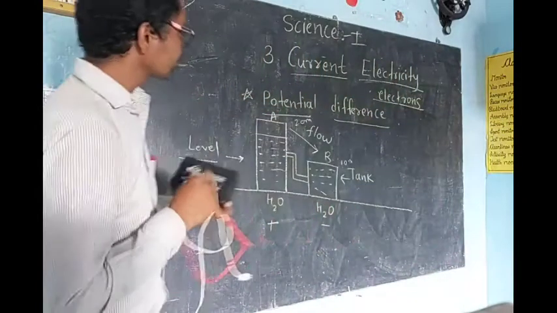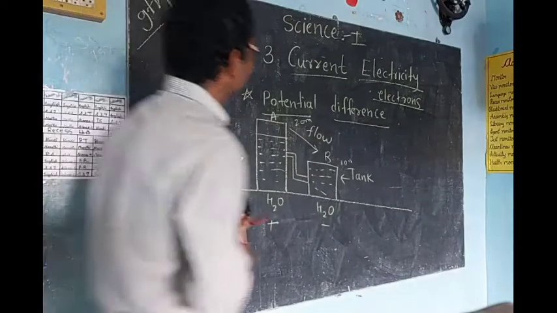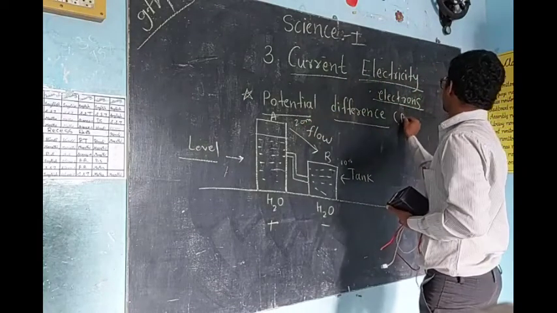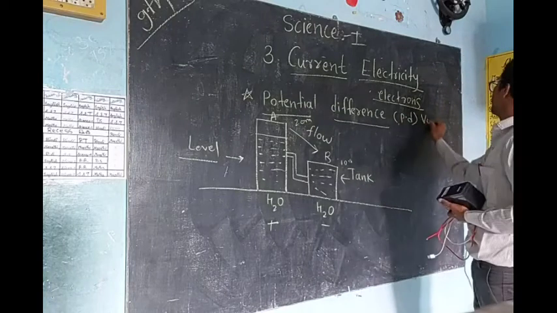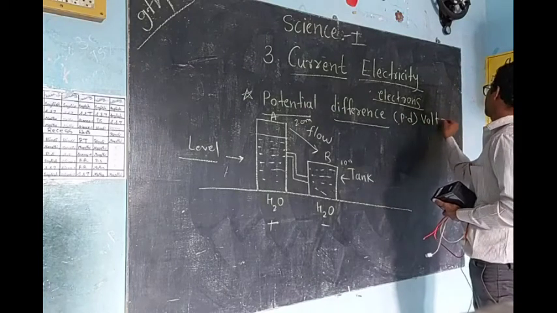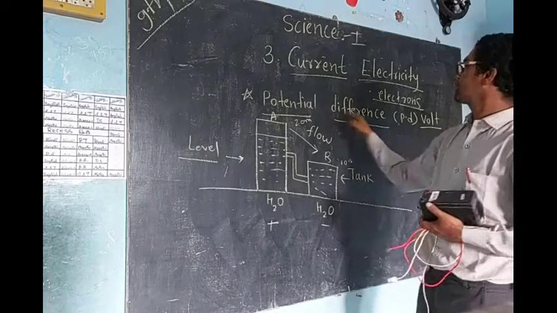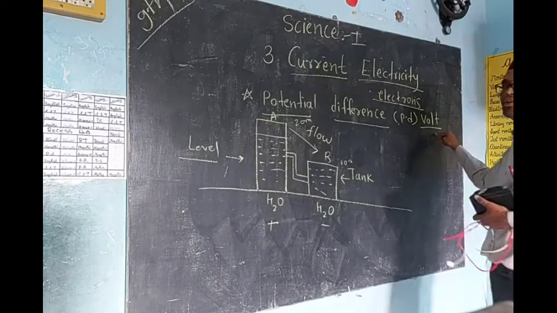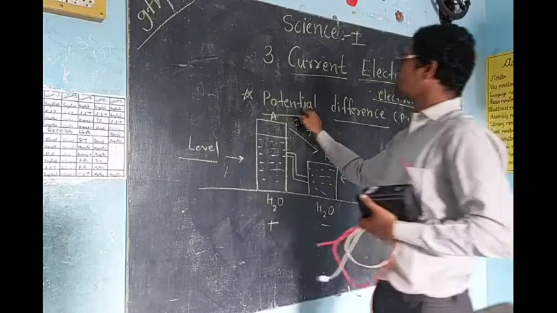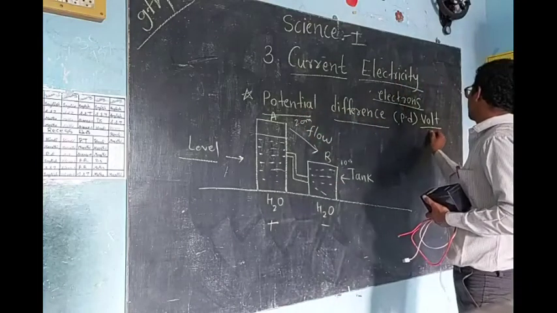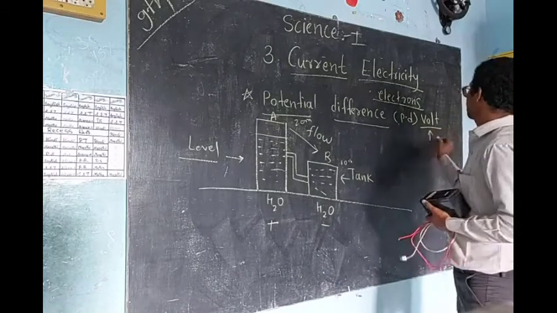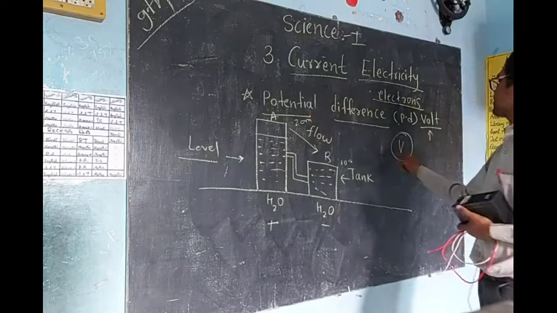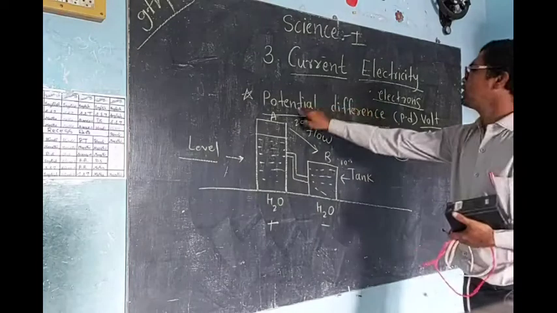Now one more thing I am telling you about potential difference. We call it PD for short, and another name for it is voltage or volt. Potential difference is called PD, and another name is volt or voltage. The unit of potential difference is volt, and the symbol is capital V. Keep in mind, the symbol of potential difference is capital V, and the unit of potential difference is volt.